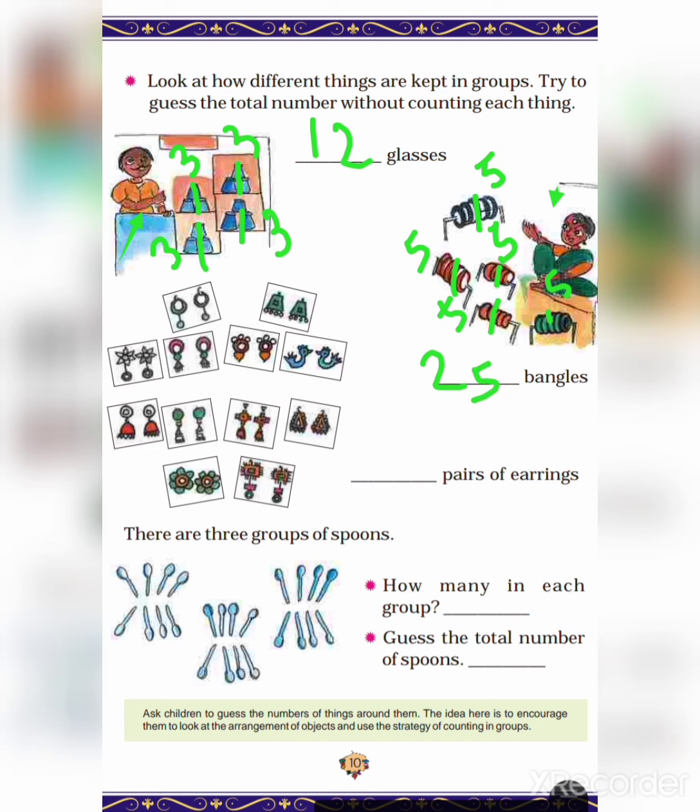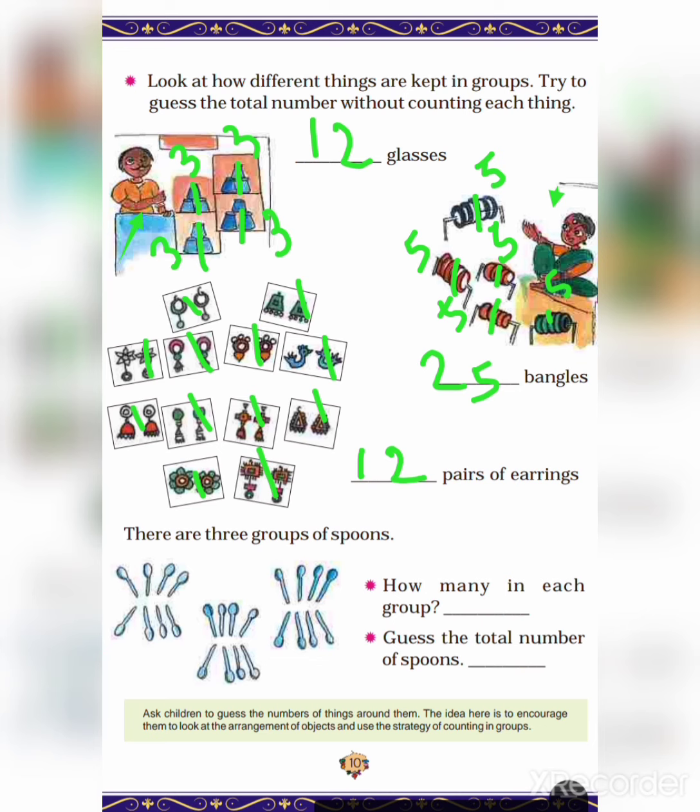Next, pairs of earrings. Let's count: 1 2 3 4 5 6 7 8 9 10 11 12. So 12 pairs of earrings.